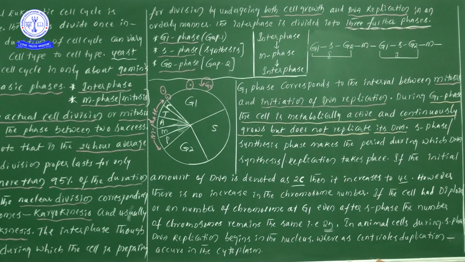Centriole duplication. Simple: in animal cells, in the cytoplasm, while the DNA replication process is going on during S phase in the nucleus, at the same time we can observe centriole duplication in the cytoplasm. So when DNA replication takes place in the nucleus of animal cells in S phase, at the same time centriole duplication also takes place in the cytoplasm.